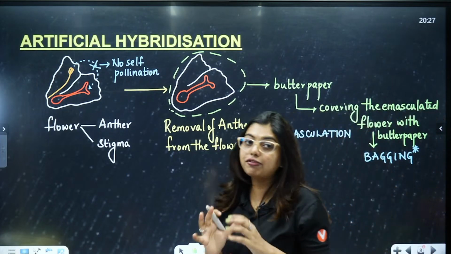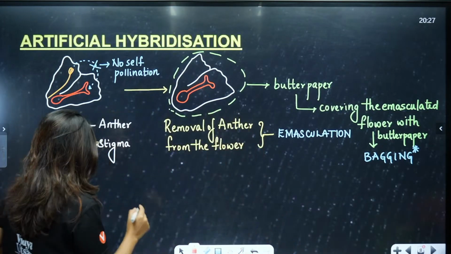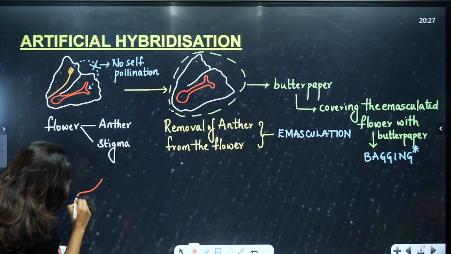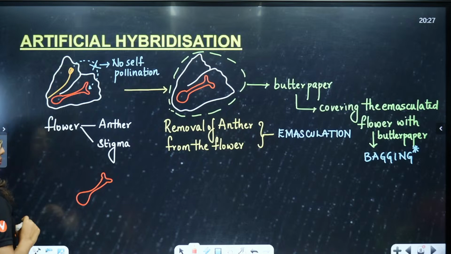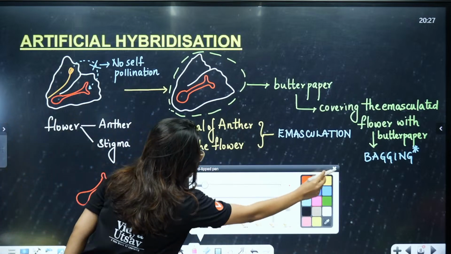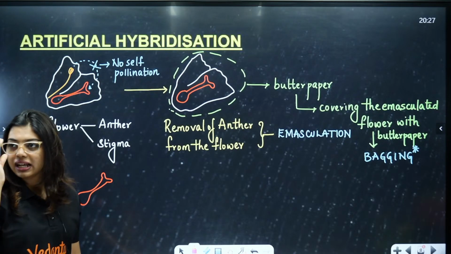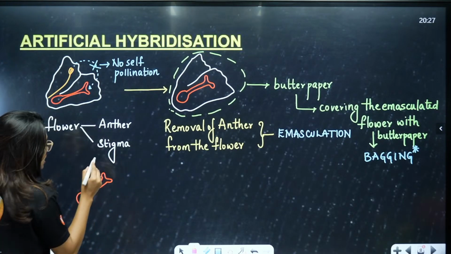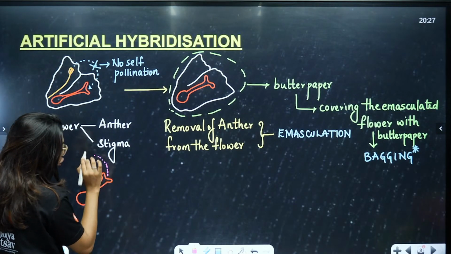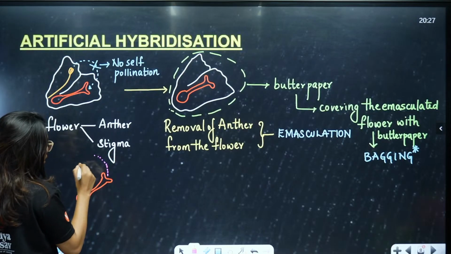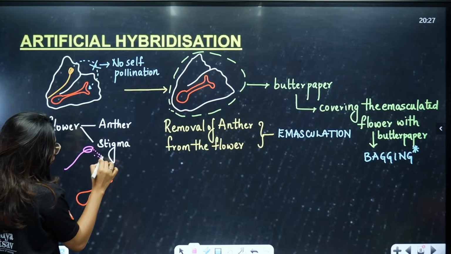Now, after bagging, what is going to happen? Listen carefully. After bagging, we still have our stigma, waiting for a pollen to come and fall. Now the farmer, whoever is doing this, will decide to put the desired pollen grains, from the anther of another flower or anything according to their wish.